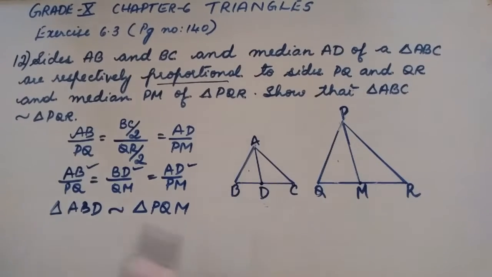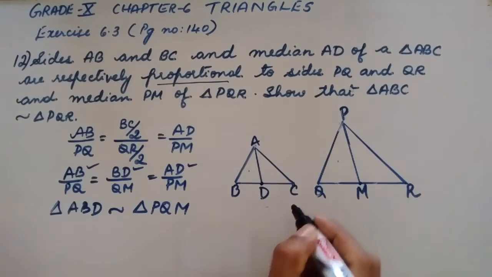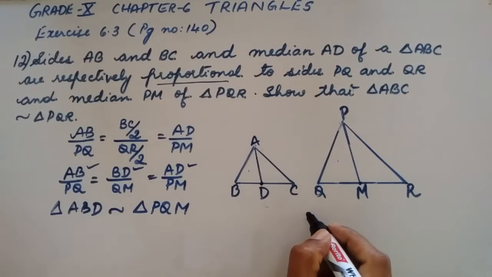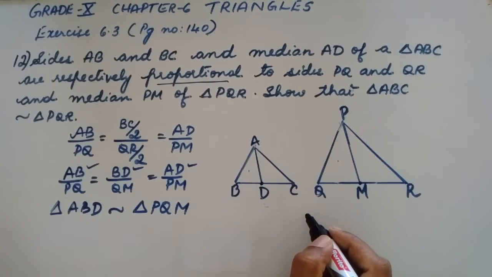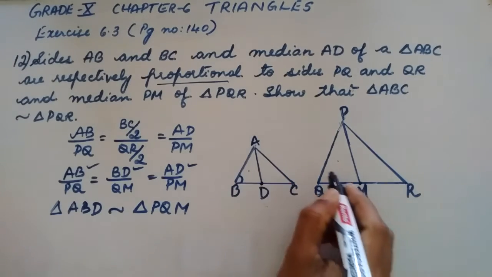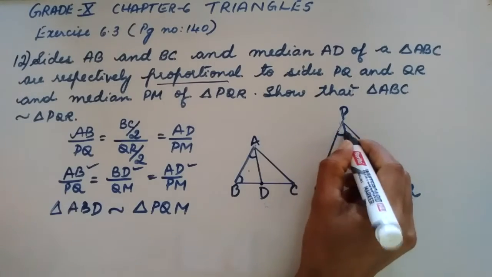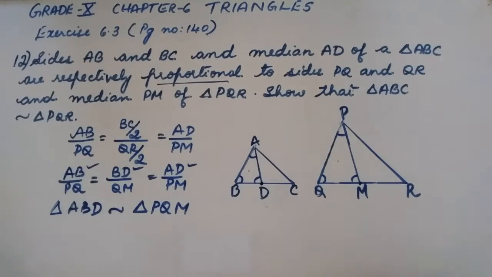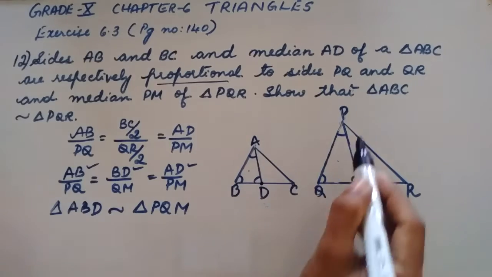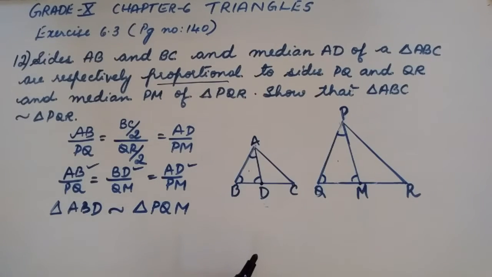Now, if two triangles are similar, their corresponding angles will also be equal, isn't it, students? Yes or no? If two triangles are similar, their corresponding angles will be equal. Okay, so this angle will be equal to this one, this will be equal to this, and this will be equal to this one. Yes or no? Yes.